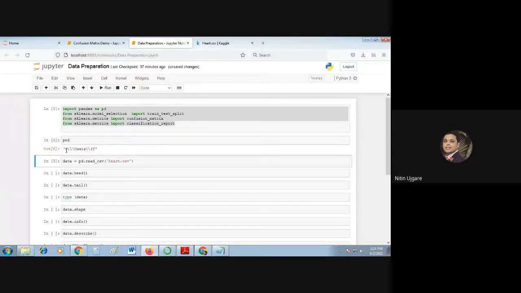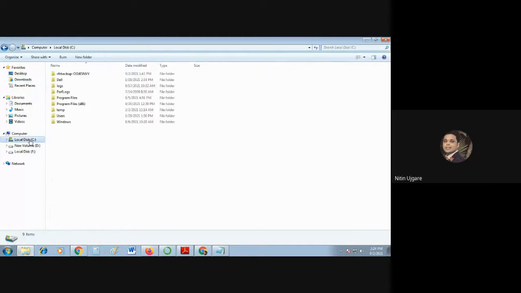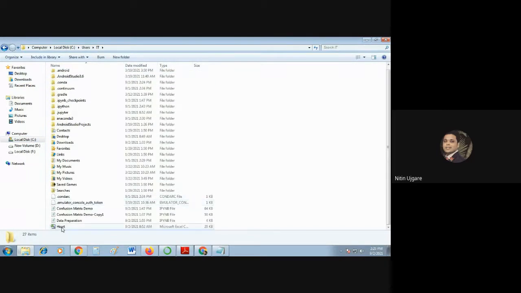I'm presently working under the directory C:\Users\IT. So I have to copy the downloaded heart data set into this folder. I have the data set downloaded here, so I copy it from this place and place it in C:\Users\IT.